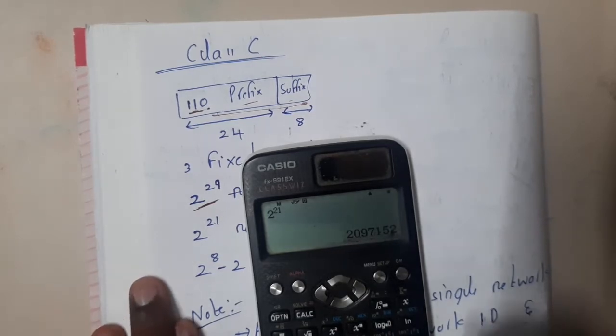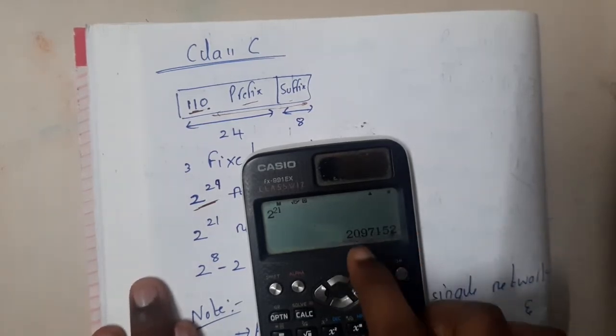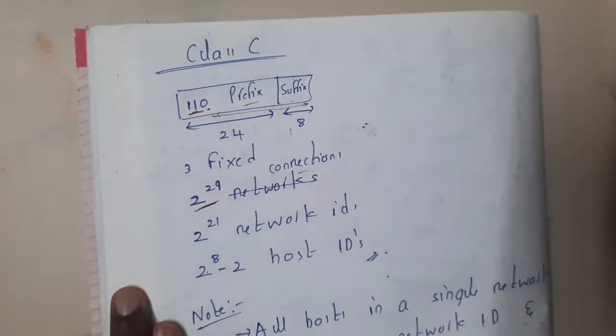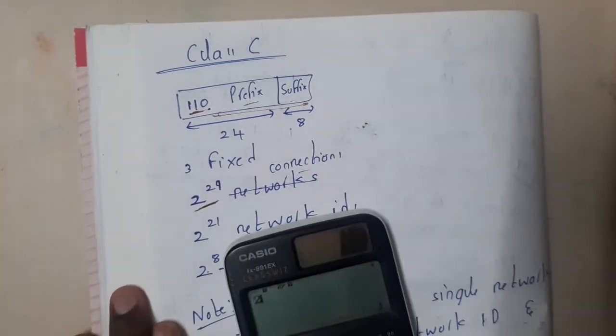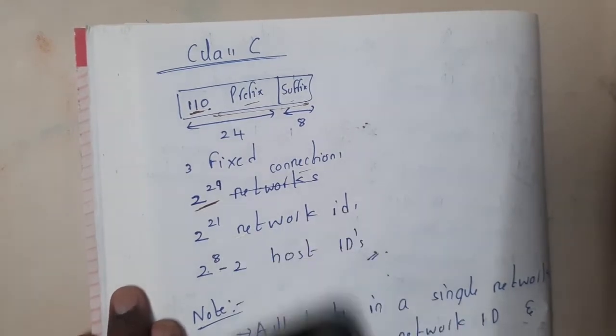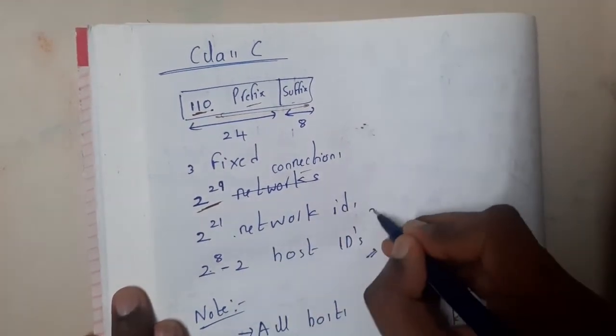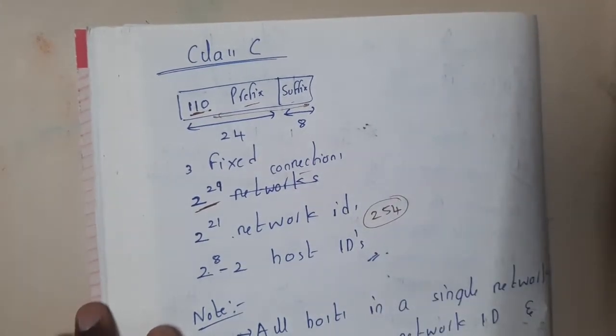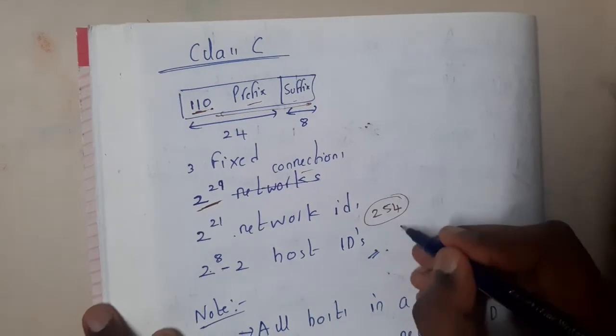Okay, so those are the networks. And if I want to find how many devices are in each network, it means 2 power 8 minus 2. So what is 2 power 8 minus 2, guys? It is nothing but 254. So in each and every network there could be 254 hosts, right? So this is a reasonable thing, right?